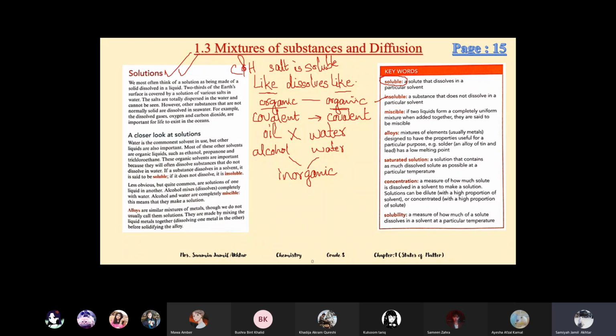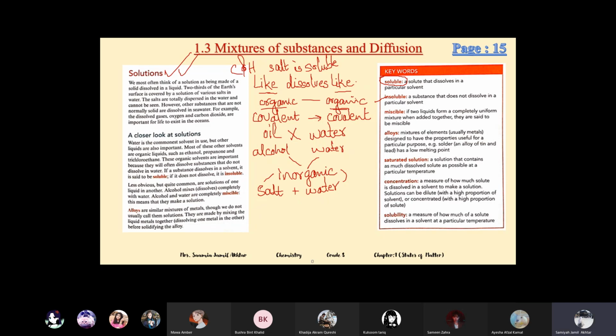Now like salt and water. Salt plus water is a mixture, so it's reversible. When we add salt in water, it will dissolve. It will mix. So why do they mix in each other? Because salt and water both are inorganic in nature. So one thing should be similar in the substances so that they can mix or dissolve.